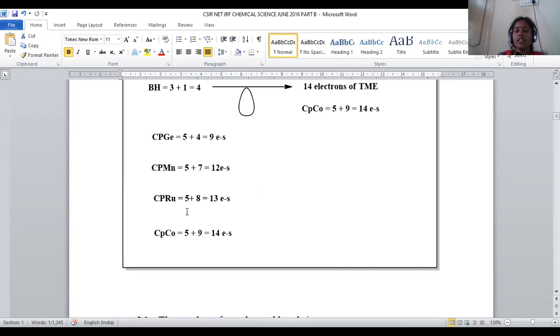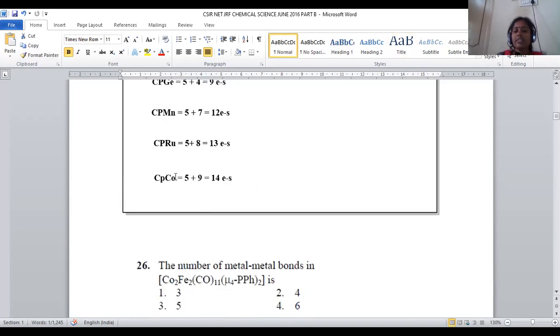Then CpRu. Ruthenium, being a member of the iron family, here we have Cp contributing 5 electrons. Iron means d6 and s2 system, so total valence electrons are 8. 8 plus 5, it will be 13. So it is also not exactly matching with the 14 electron system.